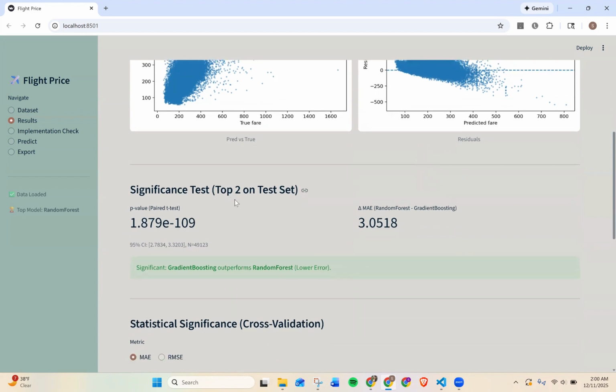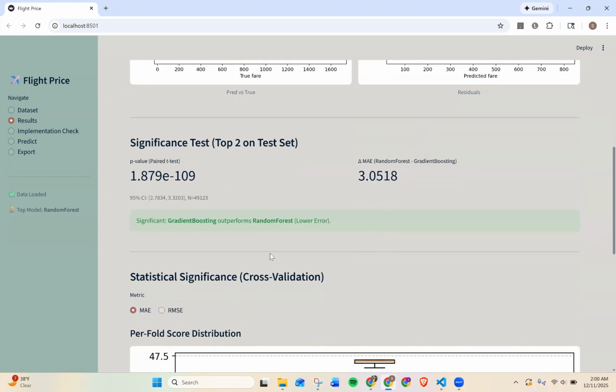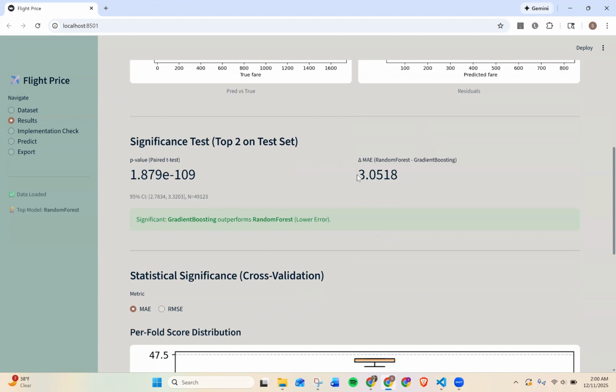we will be able to see the top two significance test on the test set. Here we're just comparing our two best models, random forest and gradient boosting. On the right side, we are able to see the difference of MAE between random forest and gradient boosting, which is around 3.0518. This means that we took the absolute error of random forest minus the absolute error of gradient boosting for each row and then averaged it.